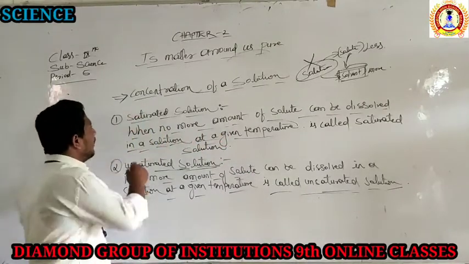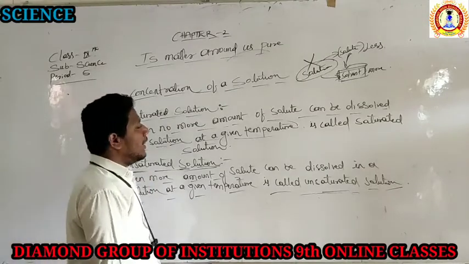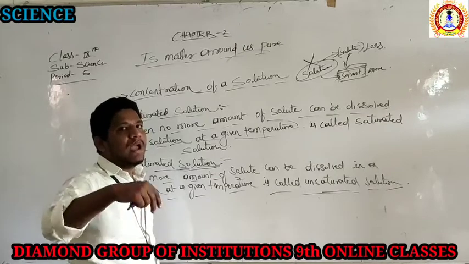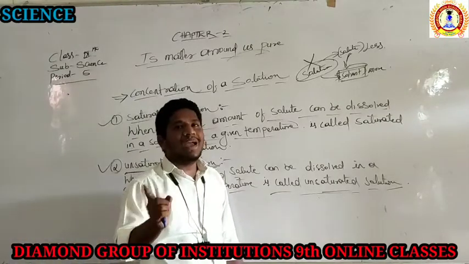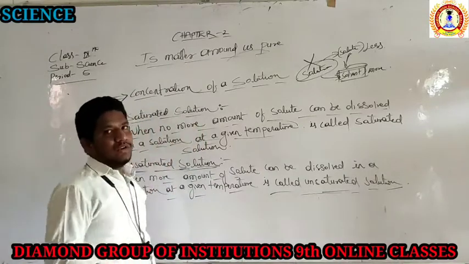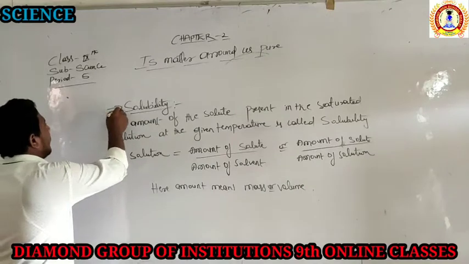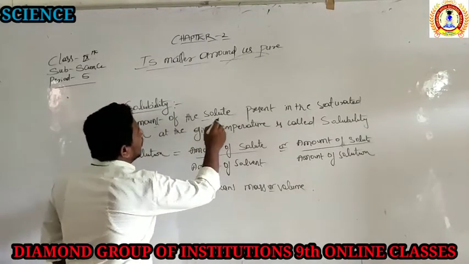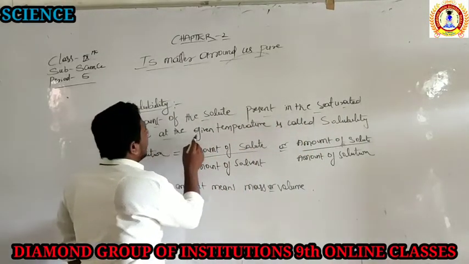So there are two factors: the saturated and the unsaturated solution. Remember it simply: when more solute can be added, it is called unsaturated. When no more solute can be added, it is called the saturated solution. Then what do you mean by solubility? Solubility means the amount of solute present in the saturated solution at a given temperature.